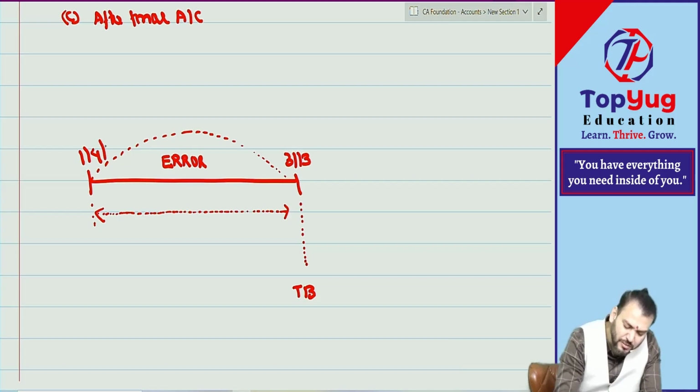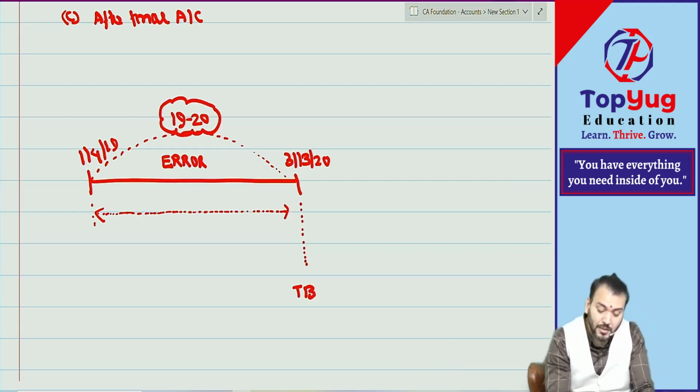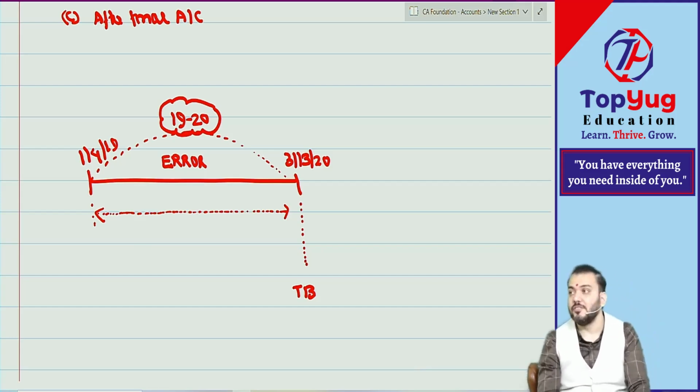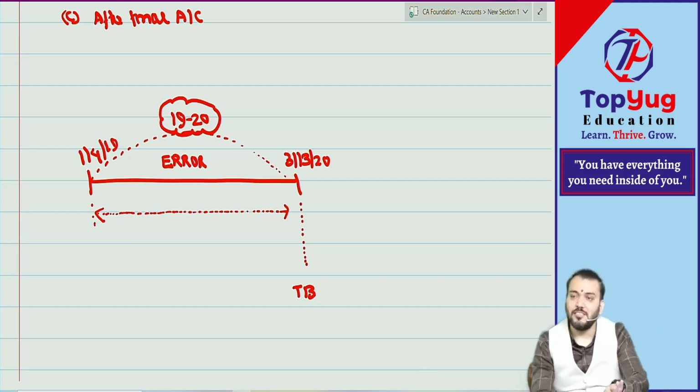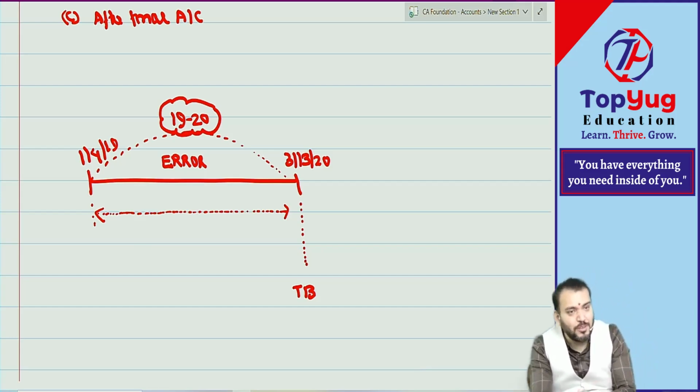Suppose this is 1920. We are discussing about 1920 now. So error of 1920 identified before trial balance, can I say it will be rectified before trial balance only? If it is identified before trial balance, you will wait for the preparation of trial balance, so you correct it. You correct it now.